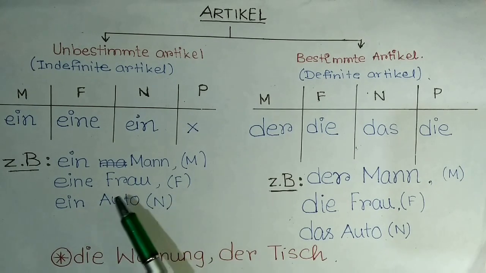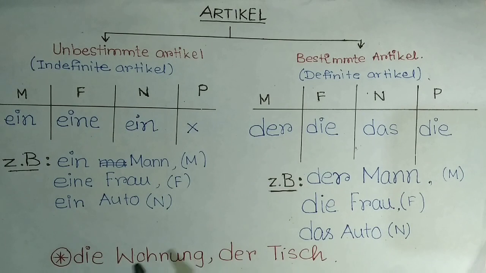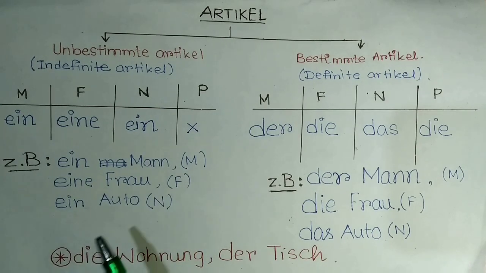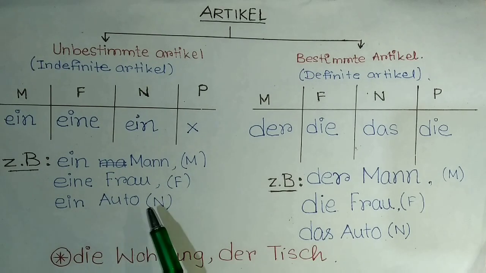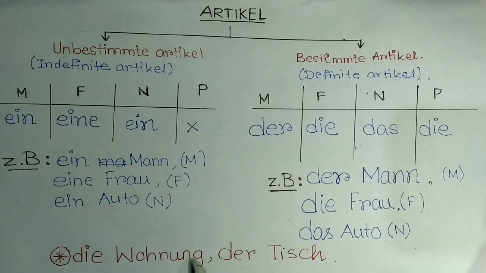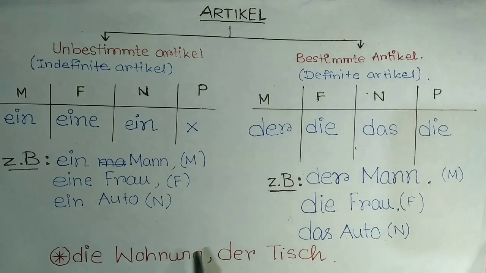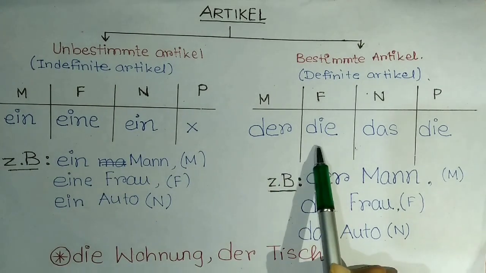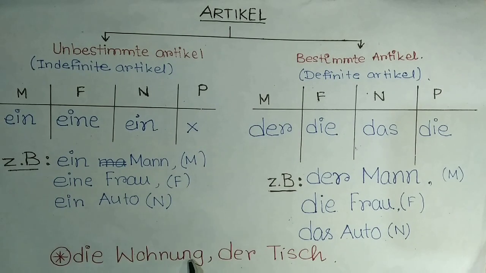Like here, ein Auto oder das Auto falls under neuter. Auto means car. The car is of neuter gender. But sometimes objects which you will feel are neuter gender come under masculine or feminine. For example, Wohnung. Die Wohnung means apartment. Der Tisch. Die Wohnung, der Tisch. These are also non-living objects. But this Wohnung, as it is die, we can clearly understand it comes under feminine instead of being neuter gender.